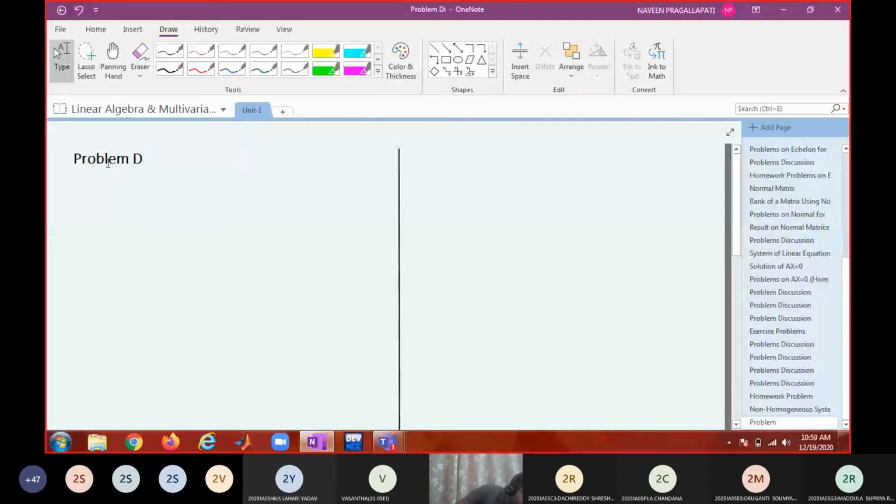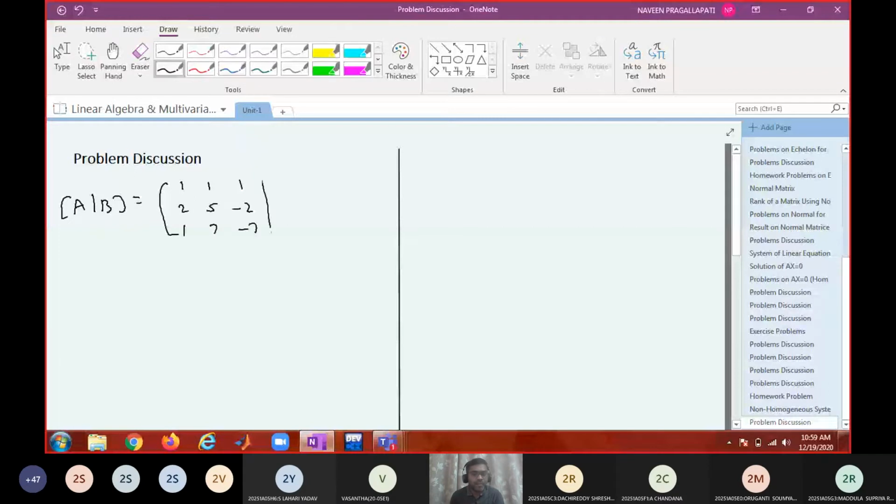So meanwhile you complete converting into echelon form. Write down the augmented matrix and convert into echelon form using your row operations. So it is going to be 1 1 1, 2 5 minus 2, third row 1 7 minus 7, augmented with 4 3 5. Okay, what are the row operations?